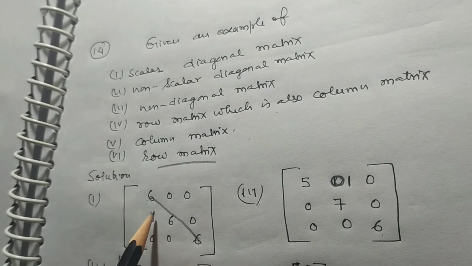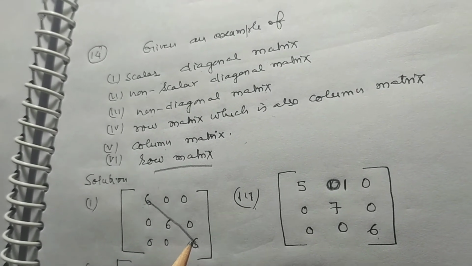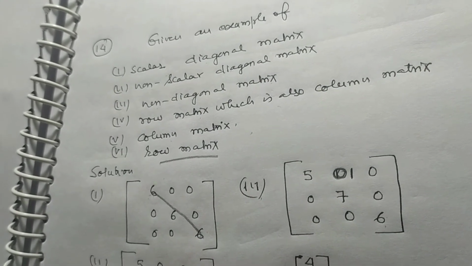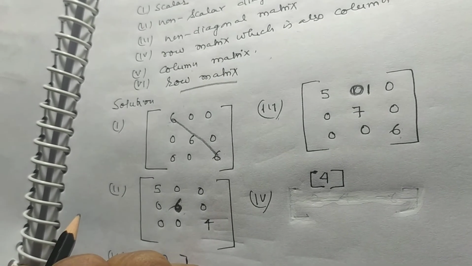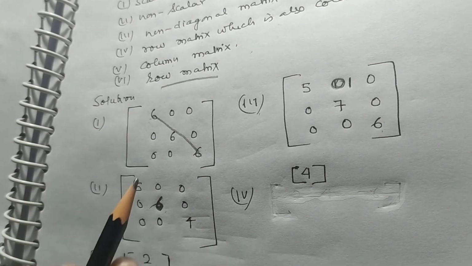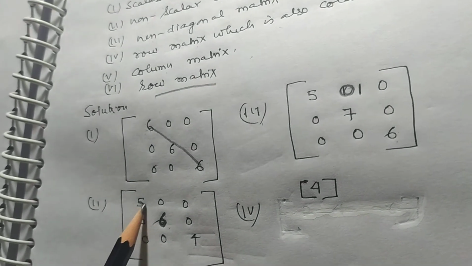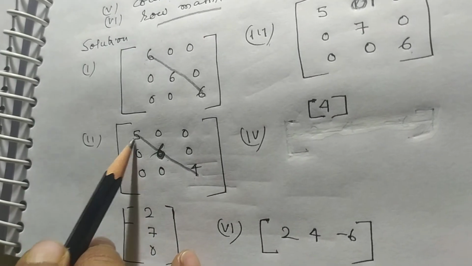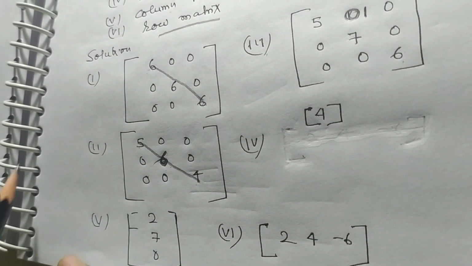So it is a scalar diagonal matrix. Now second is non-scalar diagonal matrix. In a non-scalar diagonal matrix, the diagonal elements are not equal: 5, 6, 4.